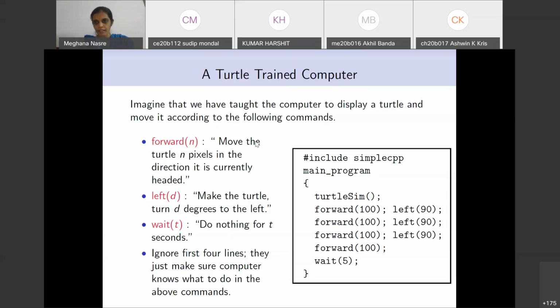Okay, so there is some disturbance. If somebody is unmuted, can they mute themselves?